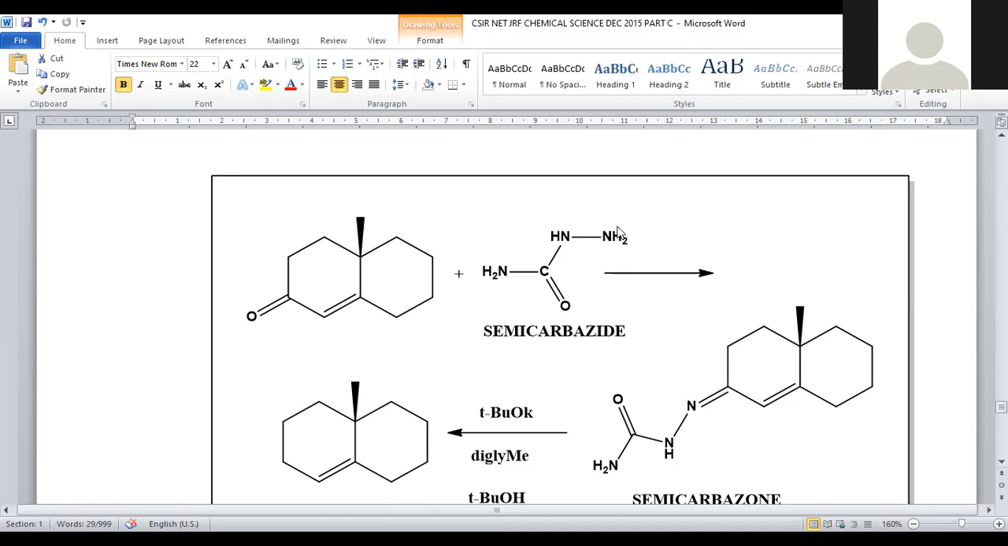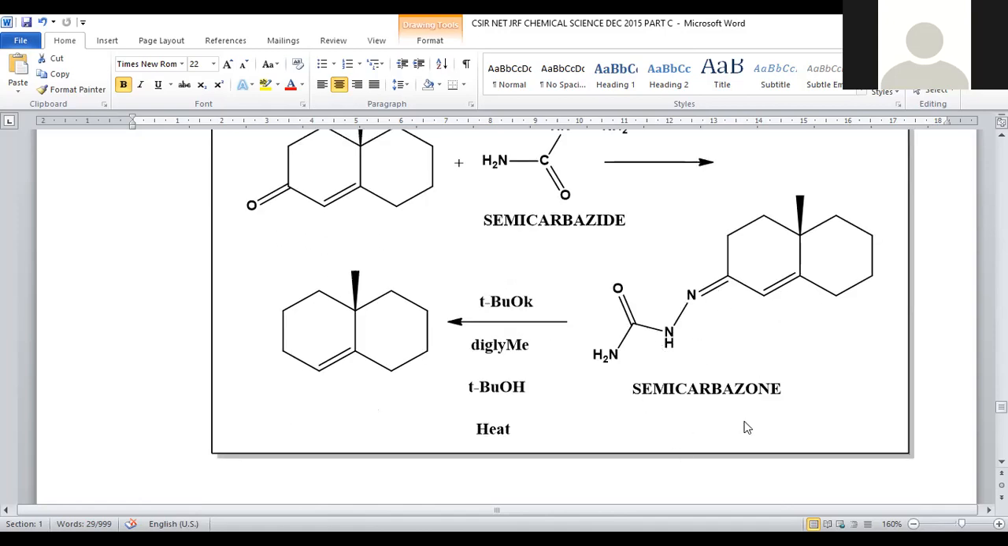Obviously, there is a possibility that the NH2 group adjacent to NH will be condensed rather than the amide nitrogen, because the amide nitrogen is in quasi-resonance with this carbonyl. Electrons are not free at all. They always participate in the canonical structures, so the electrons are not freely available for condensation. So the NH2 condenses with this carbonyl, and the corresponding semicarbazone derivative gets generated.